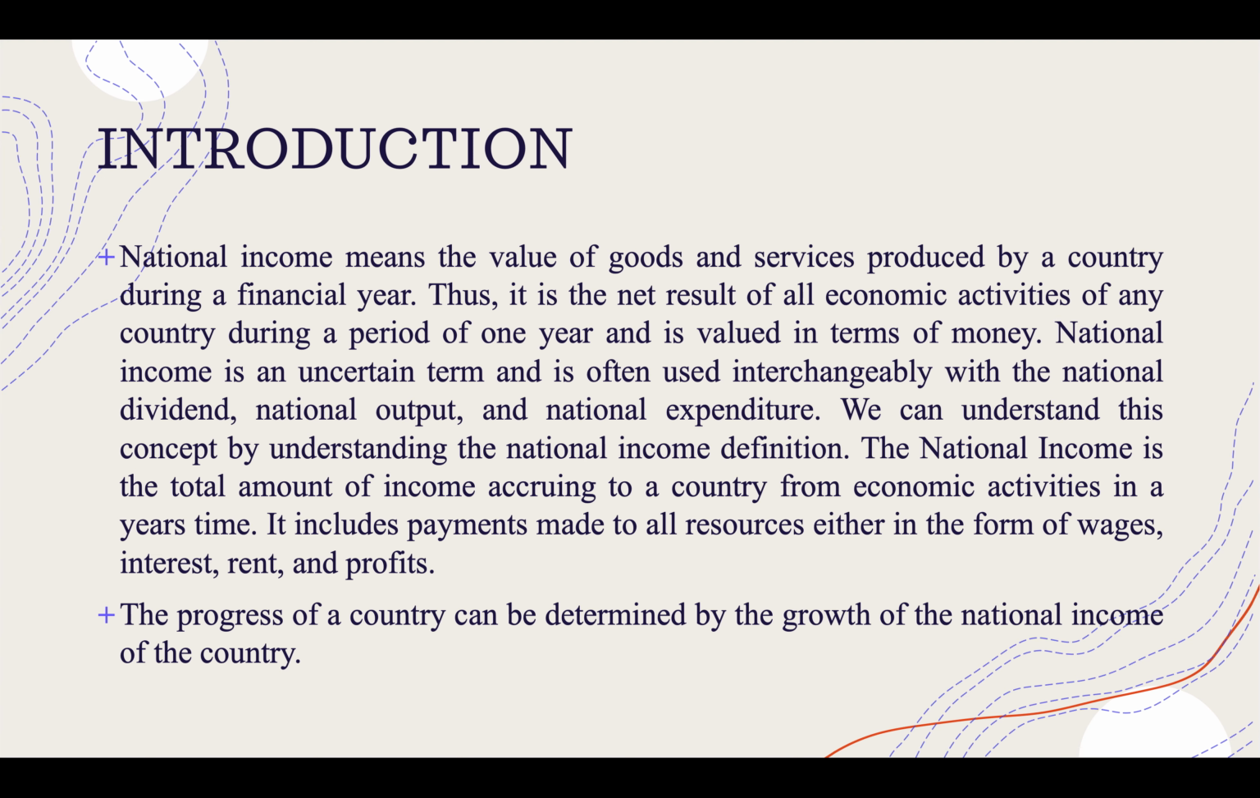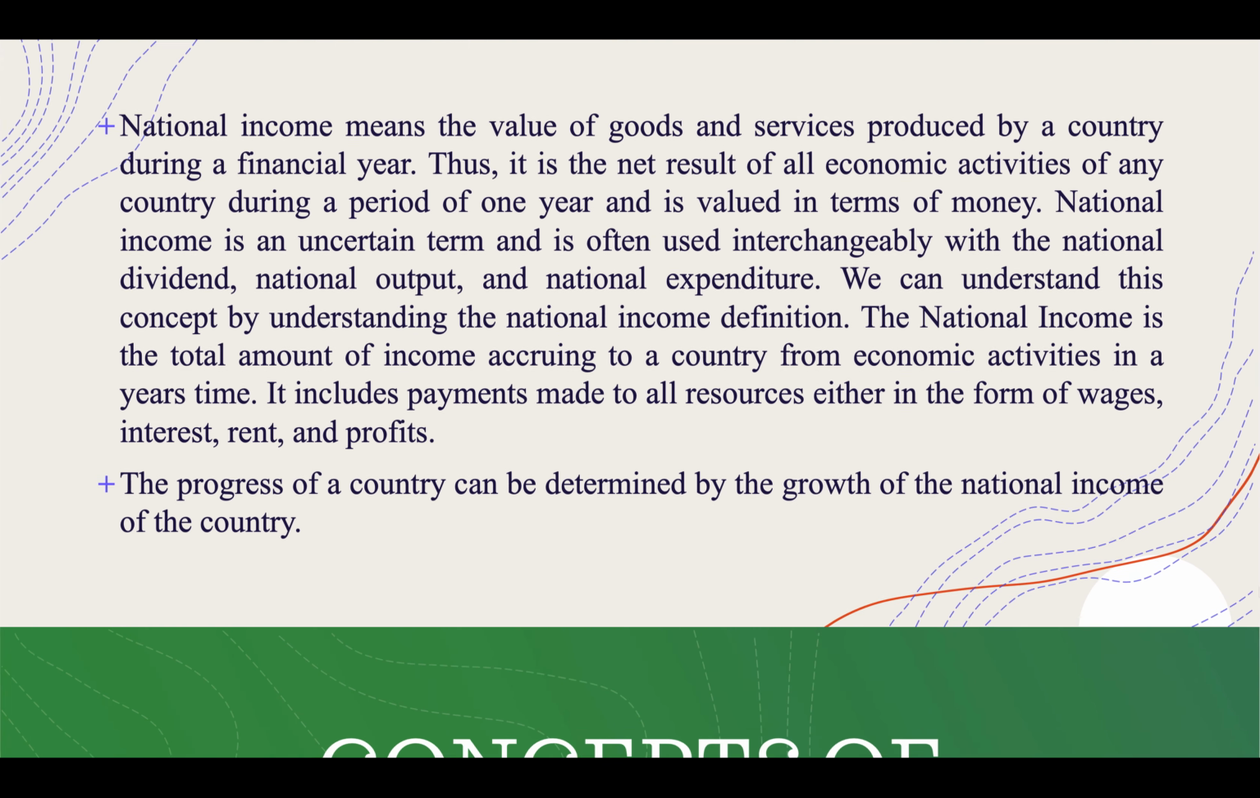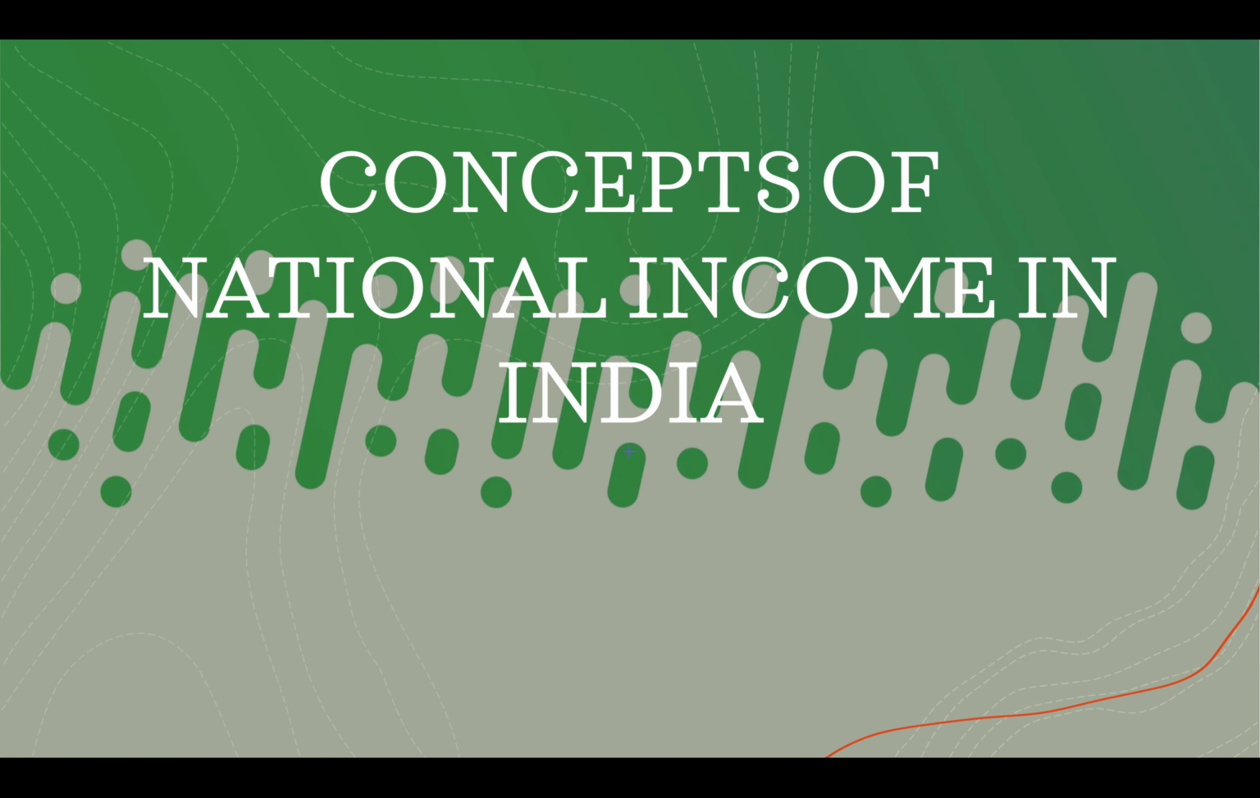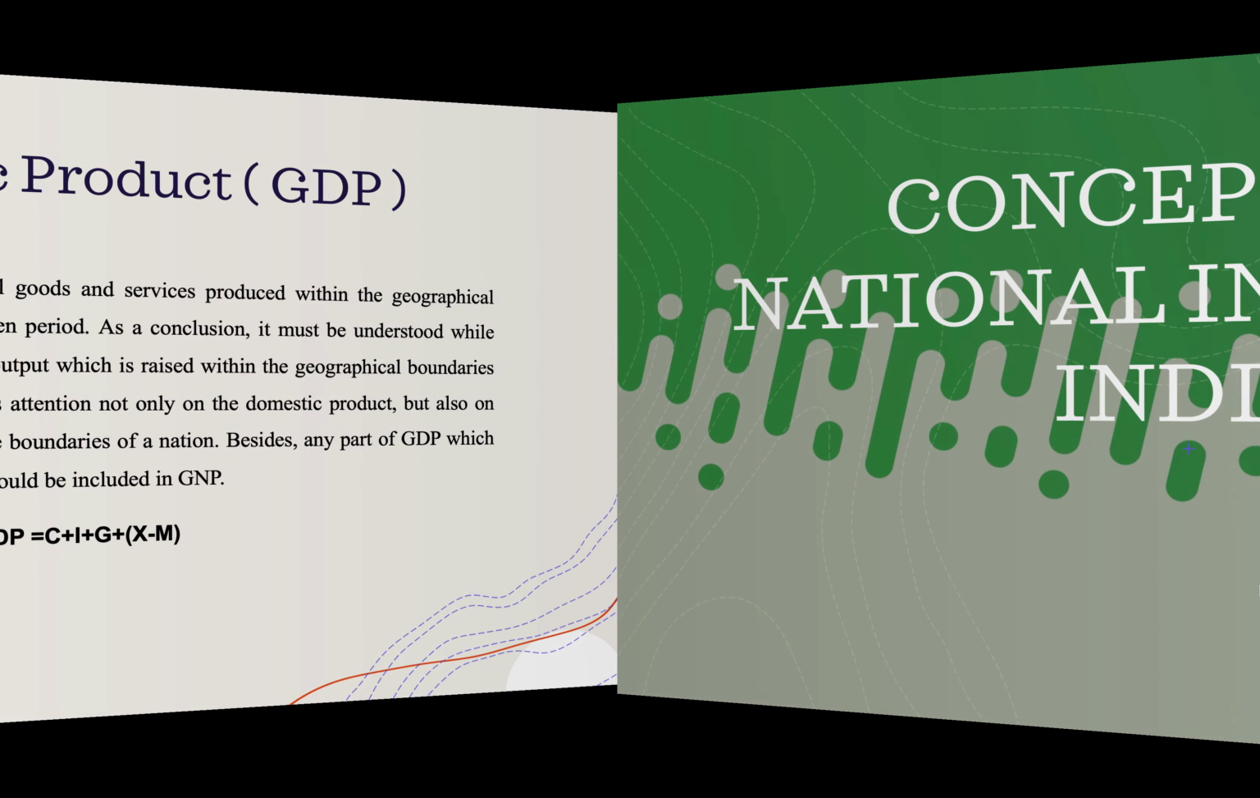National income is an uncertain term and is often used interchangeably with national dividend, output, and expenditure also. The national income is the total amount of income accruing to a country from economic activities in a year's time. It includes payments made to all resources, either in the form of wages, interest, rents, and profits, etc. The progress of a country can be determined by the growth of national income of the country. Let's see the concepts of national income in India.